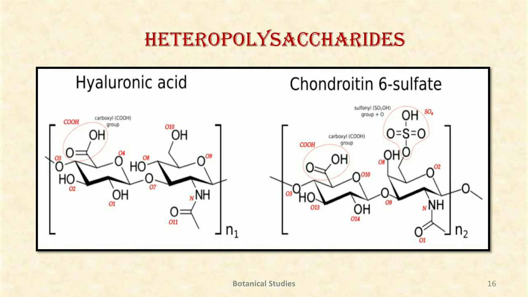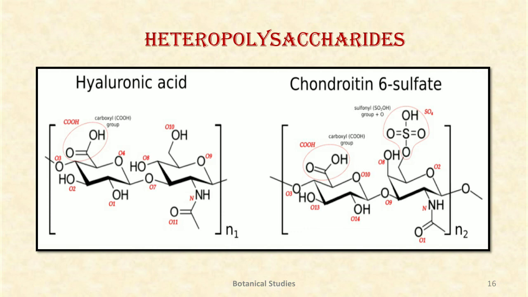Hyaluronic acid is found in skin, the vitreous humor of the eye, the umbilical cord, as a coating around the ovum, and in certain bacteria. It acts as a cementing substance in connective tissue. It is also present in the synovial fluid of the joints, where its viscosity makes it a good lubricant.